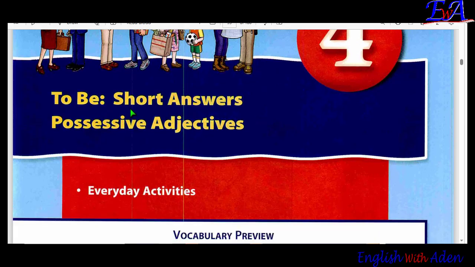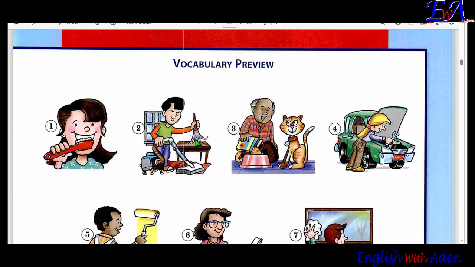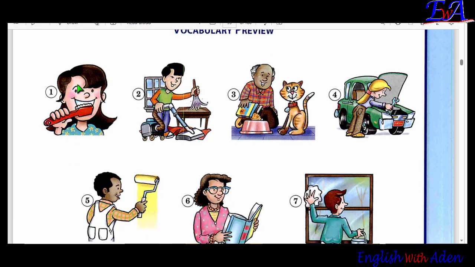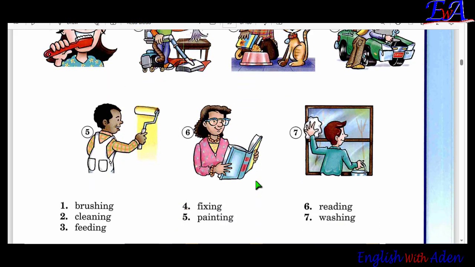So, to be short answers, possessive adjectives, these are some of the things that we're going to cover in our topic. To be or short answers and possessive adjectives, all of them are combined in various ways. But our lesson today, inshallah, will be on vocabulary preview. We're going to go through all these 7 actions or 7 action verbs. There's 7, so we'll go through all of them and make some constructive sentences.